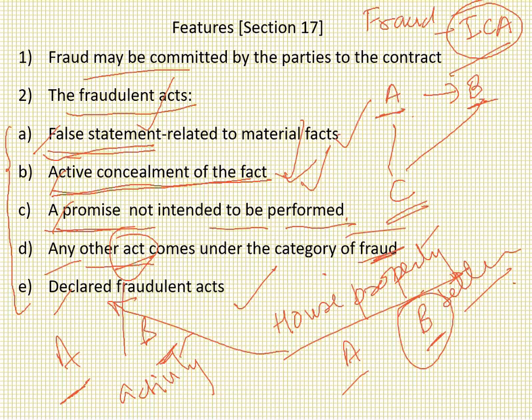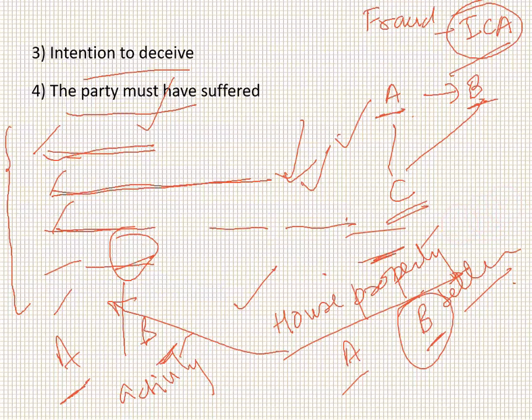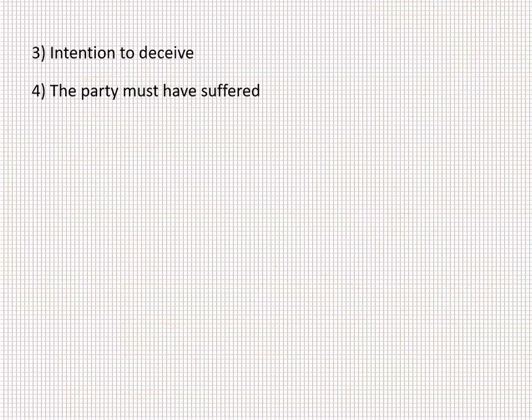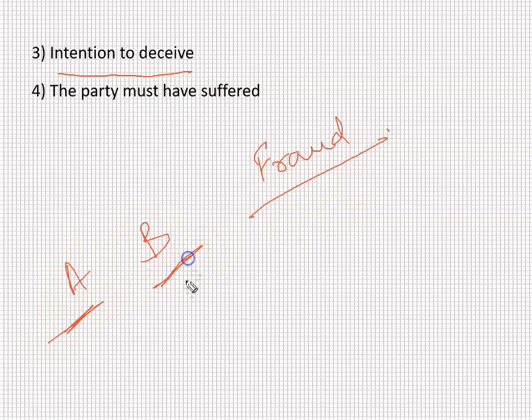Next one is intention to deceive. Intention to deceive means when you are saying that there is a case of fraud, there has to be an intention of deceiving one person. When A is saying that this person has defrauded me, there has to be an intention of this person to deceive A, right? And A should prove that B had the intention to deceive me and has actually induced me to get into the agreement. So there has to be an intention to defraud the other party, right?